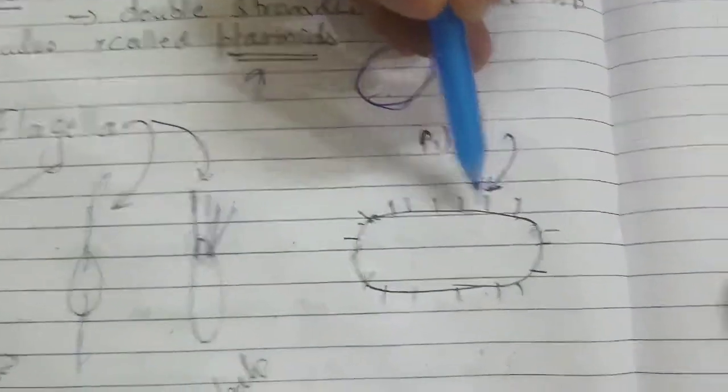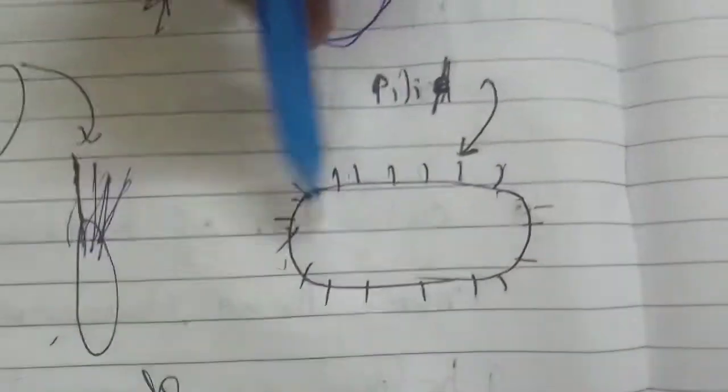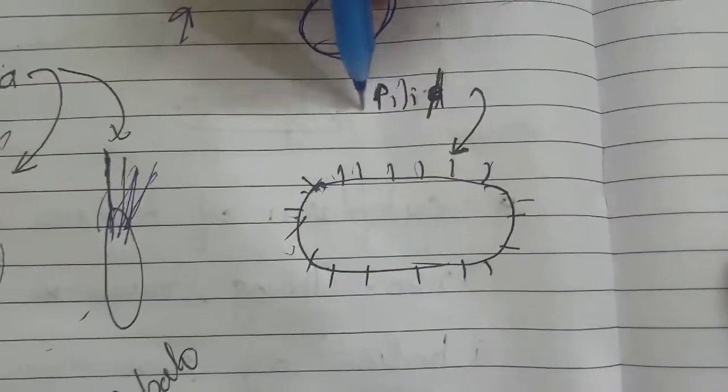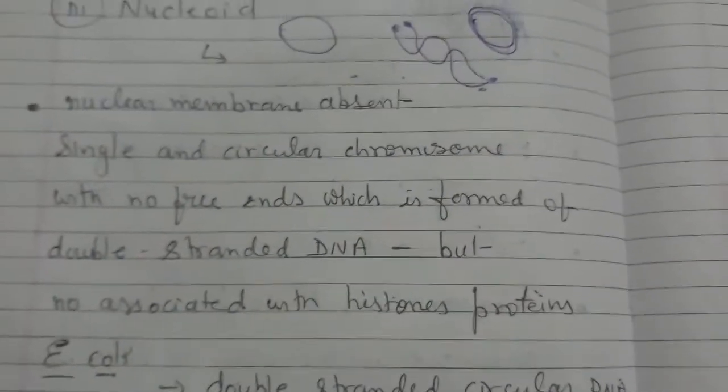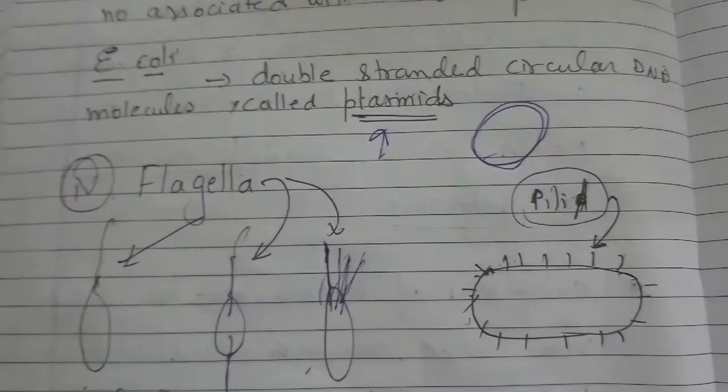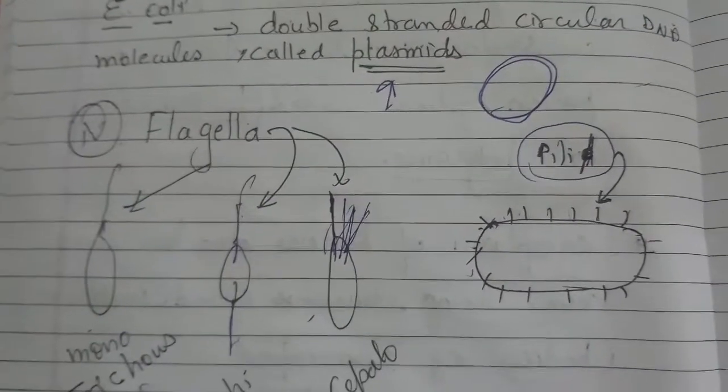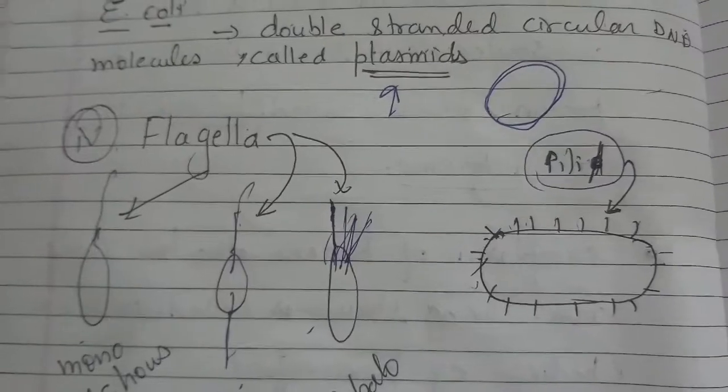And if they are hair-like structures, you can say this is pili or cilia. So see students, I completed these prokaryote cells. Just refer to it by yourself one time, and after that we are going to discuss again.